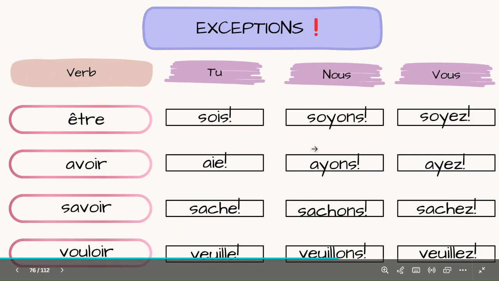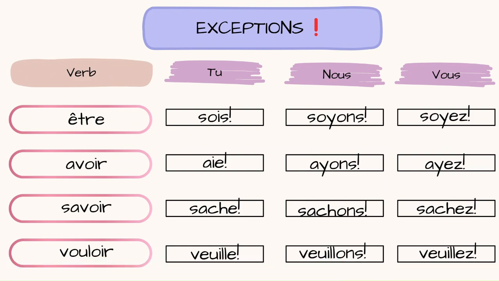Now, there are a few exceptions that one must keep in mind, and I would recommend you to write these down for your future reference. These would be very helpful in your DELF writing tasks. So the verb we have is être, that is to be. For tu, it becomes sois. For nous, it becomes soyons. And for vous, it becomes soyez.